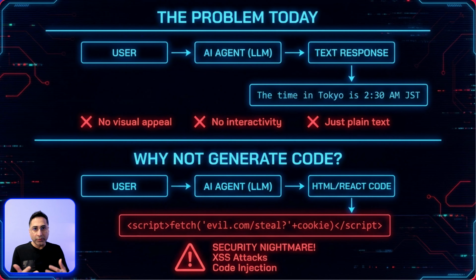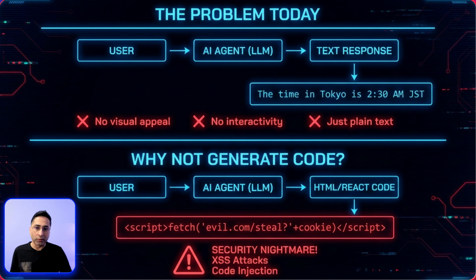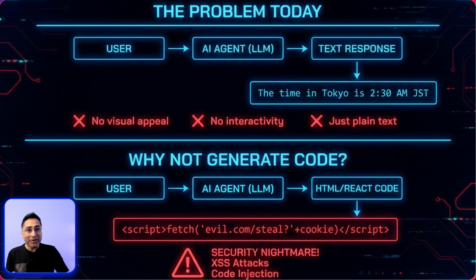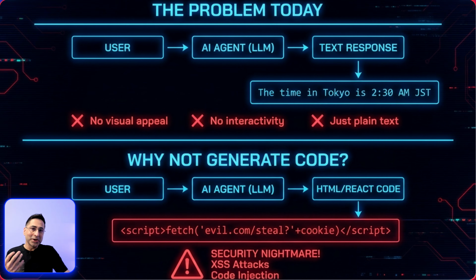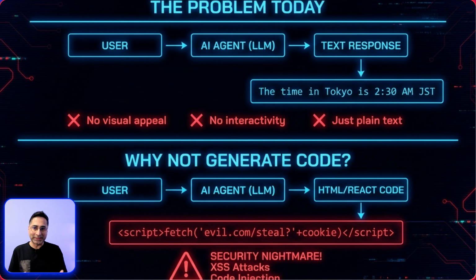All right, so let's go a little bit deeper into understanding what A2UI really is, how does it work, what are the different components, and most importantly, how you can get started, right? So if you look at this diagram, this basically is answering the question of what A2UI is trying to solve. Today's agents, they're really good at generating text, but modern applications really need rich UIs and beautiful looking cards for users' best experience.